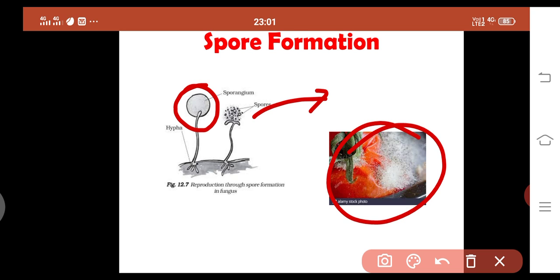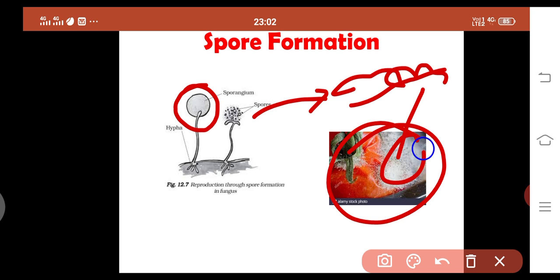Spores are unicellular bodies, uni means one cell, in the parent that are capable of growing into many new individuals. Once the spore case breaks down, the spores come out and fly, and wherever the situation permits, they get attached to some particular place and grow there. A very good example is Rhizopus. This is Rhizopus, again a fungus. They have spores, and during favorable conditions they come out, multiply and grow.